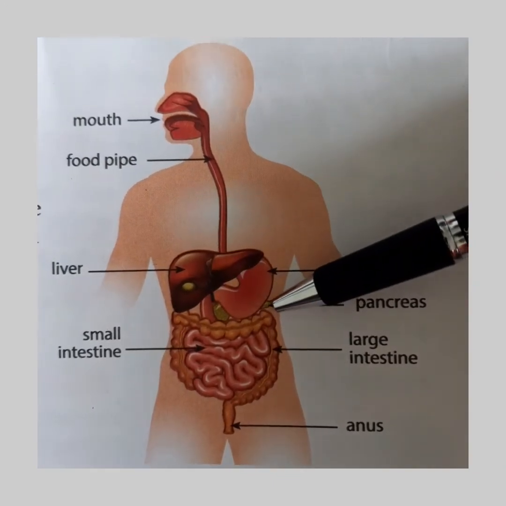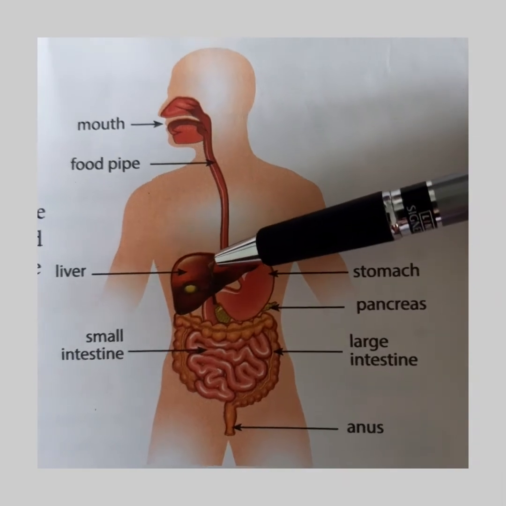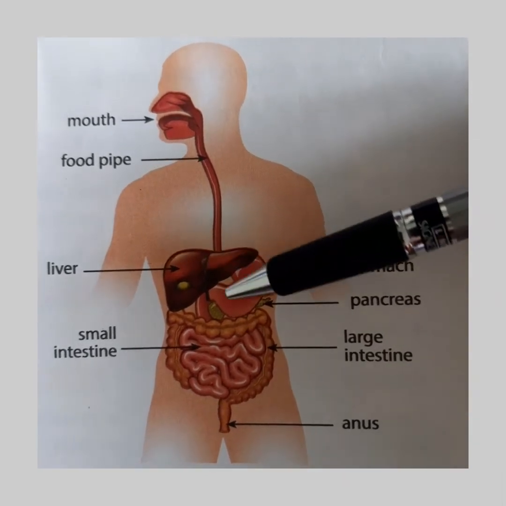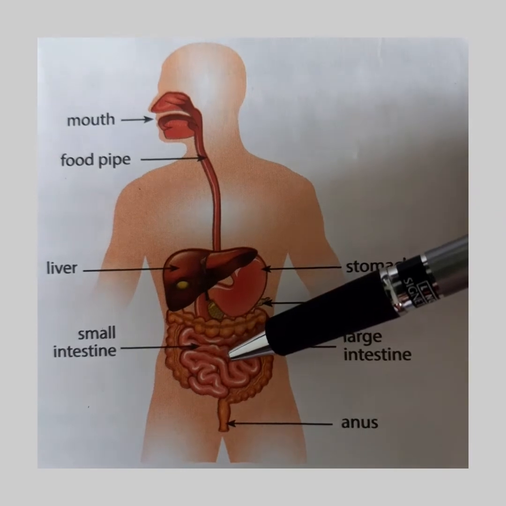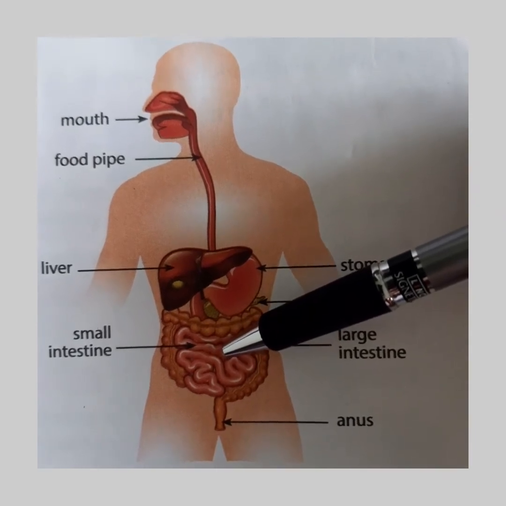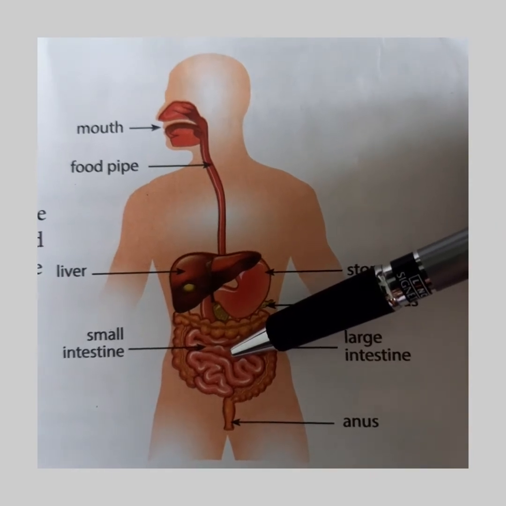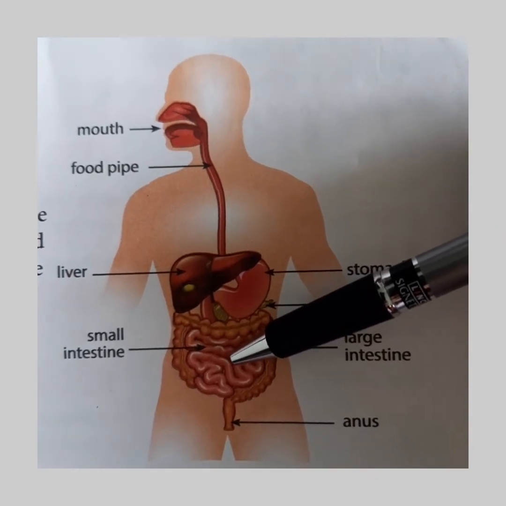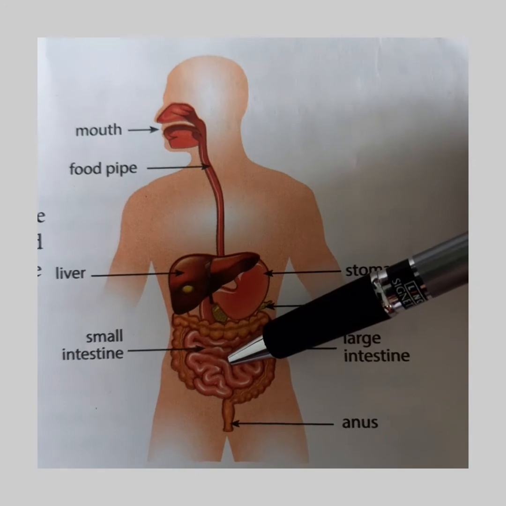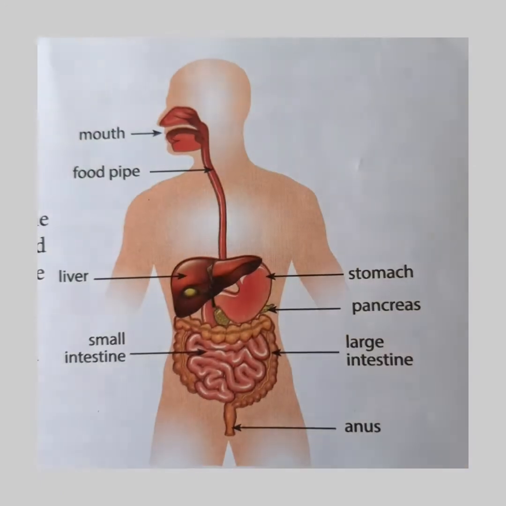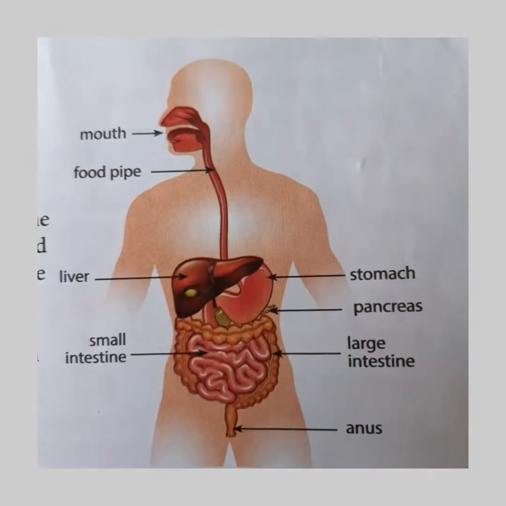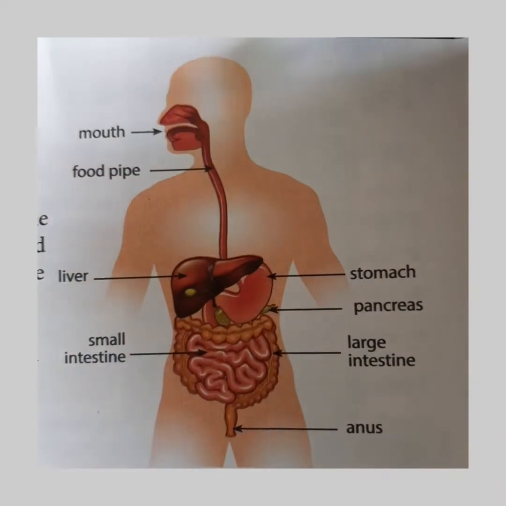Here you can see the pancreas. These digestive juices help in the breakdown of proteins and fats into simpler forms. One more thing to keep in mind: only the simpler form of the food can be absorbed by the body. So that is the need of digestion.